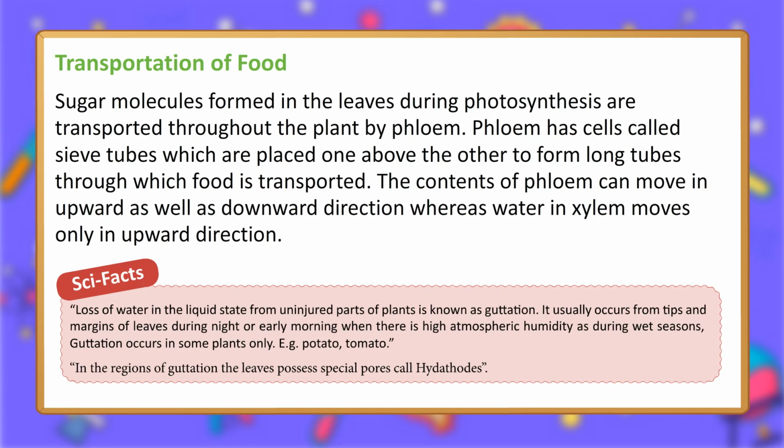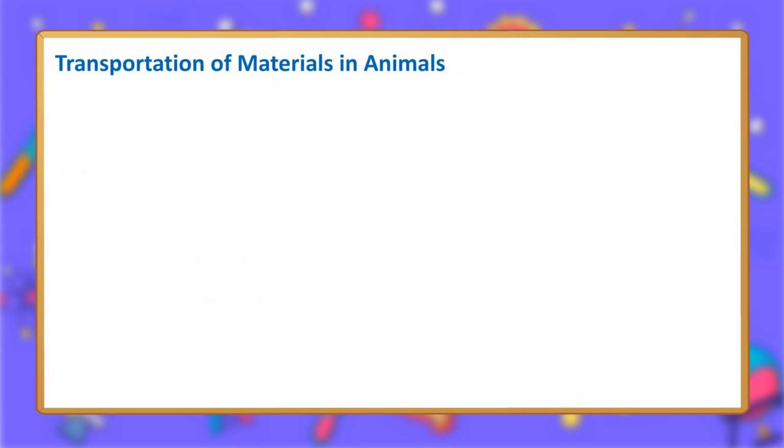Sci facts. Loss of water in the liquid state from uninjured parts of plants is known as guttation. It usually occurs from tips and margins of leaves during night or early morning when there is high atmospheric humidity, as during wet seasons. Guttation occurs in some plants only, for example, potato, tomato. In the regions of guttation, the leaves possess special pores called hydathodes.